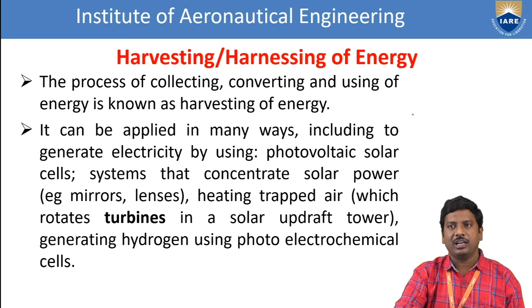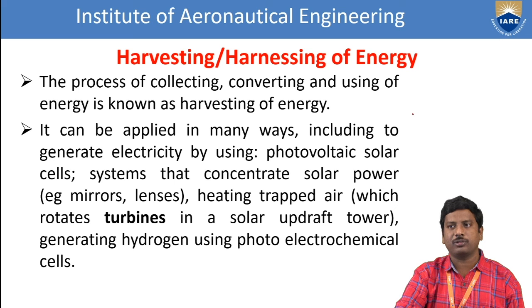So what are the applicable processes for harvesting energy? For this purpose we apply many ways, including the generation of electricity by using photovoltaic solar cells and systems that can concentrate solar power, for example mirrors and lenses. Heating trapped air, which rotates the turbines in a solar updraft tower, and generating hydrogen using photoelectrochemical cells. That means it involves many categories.